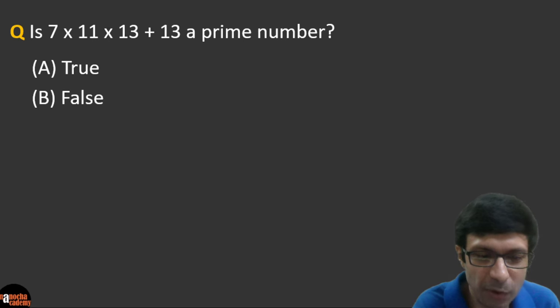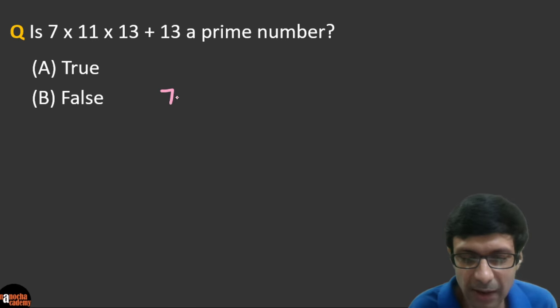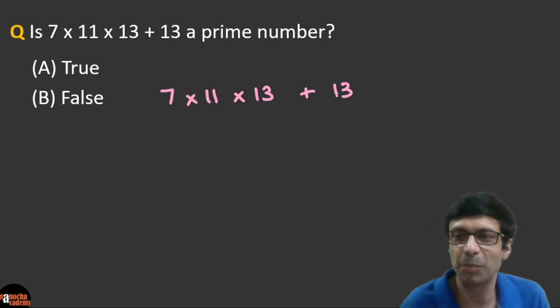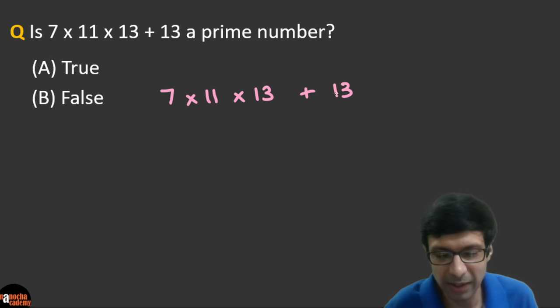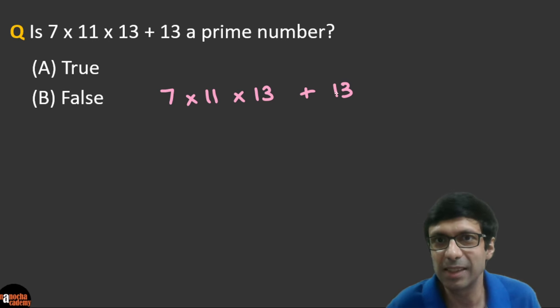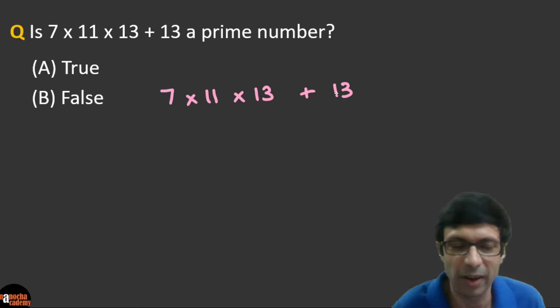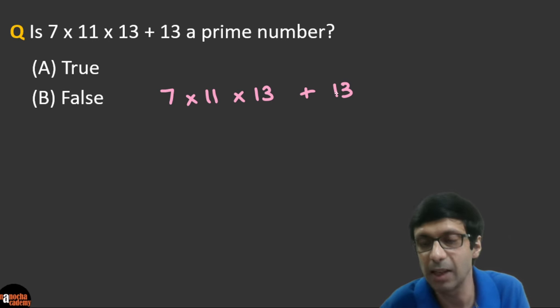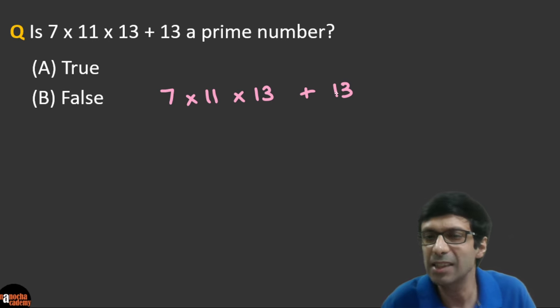Let me write down this number first. We've got 7 times 11 times 13 plus 13, right? That's our number here. Now, is this a prime number? One interesting thing you can see is that it has prime numbers 7, 11, 13, and then you're adding a prime number to it. So is it going to be prime or not? How do we prove this? One way is that you sit and multiply these numbers out and add it, but that's the lengthy way.